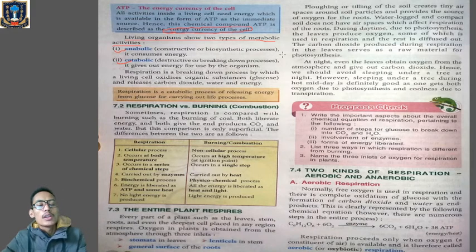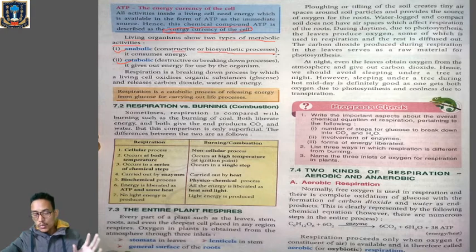Now, what is anabolic process? Anabolic process means constructive process or the process of synthesis where certain substances are being produced, which is also called biosynthetic process.